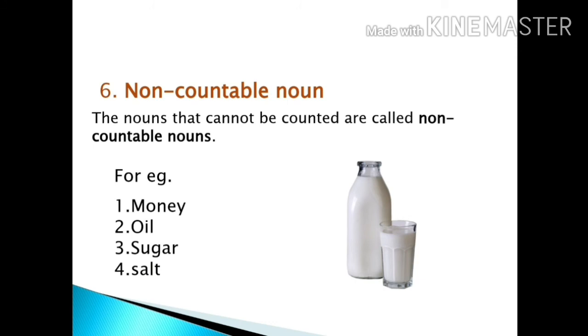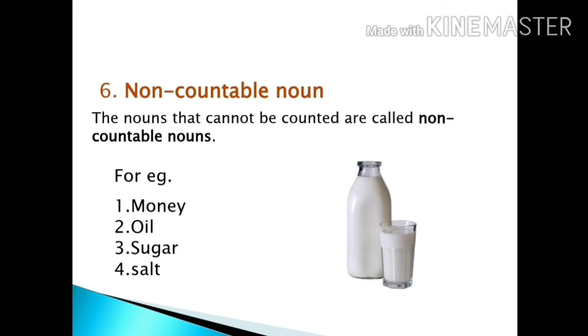Now the first example is money. Many of us would say that we can count money, we count money daily, but the thing that we count is not money. We count rupees, dollars. Money is just an idea. It is something that has a value which can buy us something. But we cannot say 1 money, 2 money.